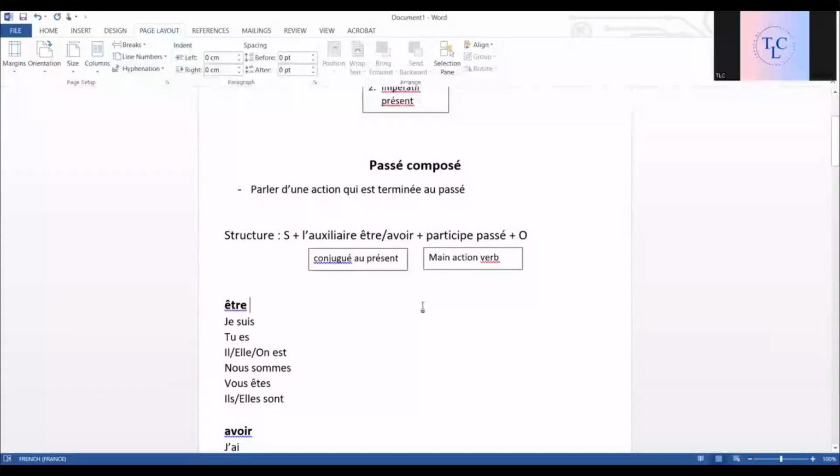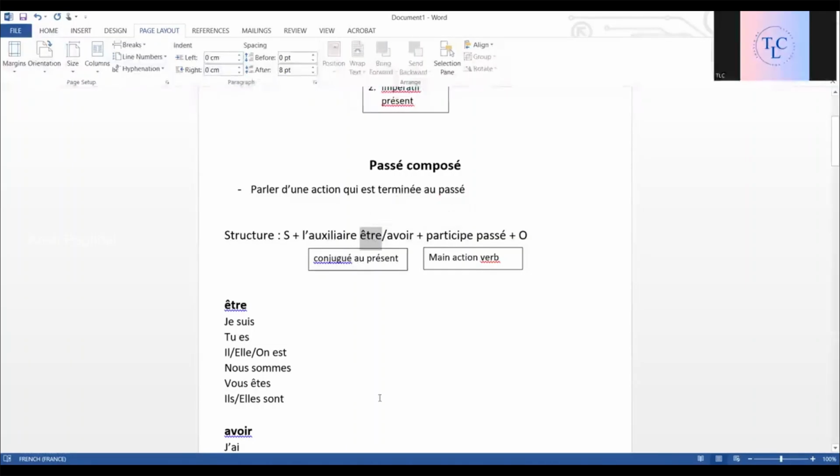Whether the auxiliary verb is with regarder or with aller or with venir or with voir, it depends. But there are thousands of verbs. How to memorize which ones are with être, which ones with avoir? For that, the simple task is to memorize the list of verbs that come with être. We have a fixed list of verbs with être, and all the other verbs will come with avoir.